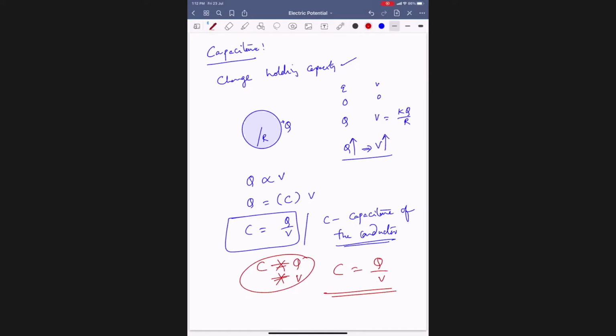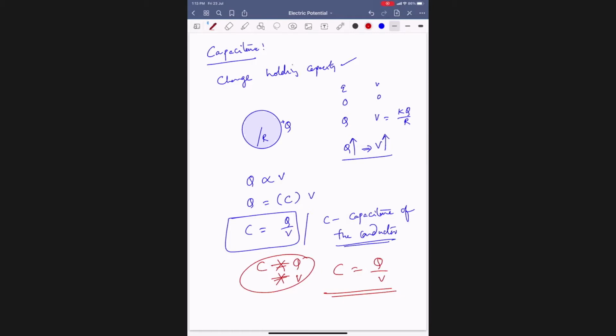On what factors does C depend? Will C depend on the charge on the conductor? No. Will it depend on the potential of the conductor? No. It depends on only two factors: the medium, and the size, or dimensions, of the conductor.